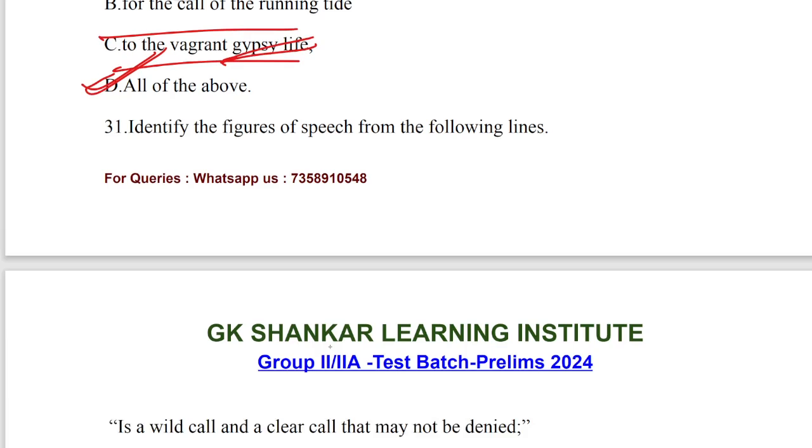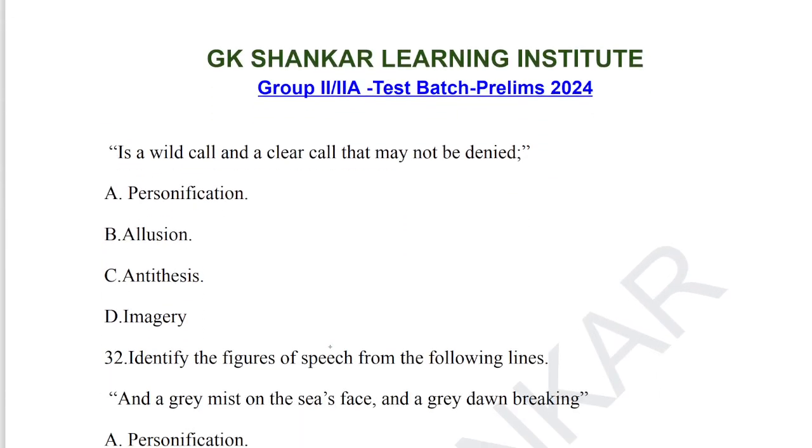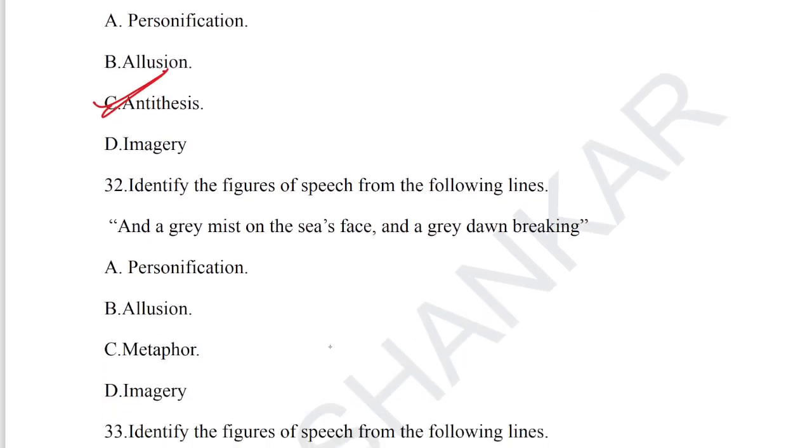Question number 31. Identify the figure of speech from the following line. It is a wild call and a clear call that may not be denied. For question number 31, antithesis is the figure of speech here. Let's go for question number 32.